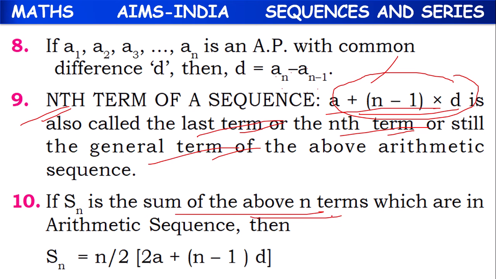So for the sum of n terms, we have a formula. Sum of n terms is denoted by Sn, whose formula is Sn equal to n by 2 into 2a plus n minus 1 into d.